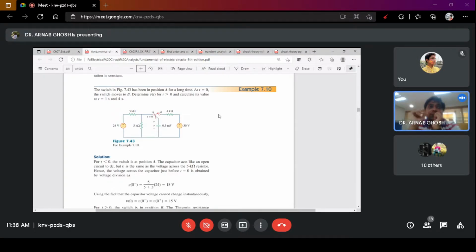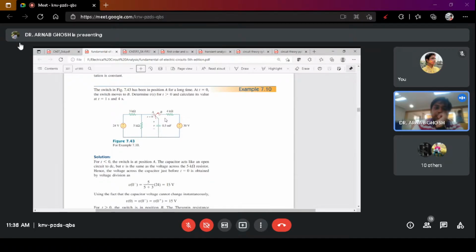See, what is a switching circuit? A switching circuit is where you have two terminals, that is, you can toggle the switch from one terminal to another. So for one particular junction or port or point, you have one kind of response, and when you switch it to the other terminal, at that point you get a different response.